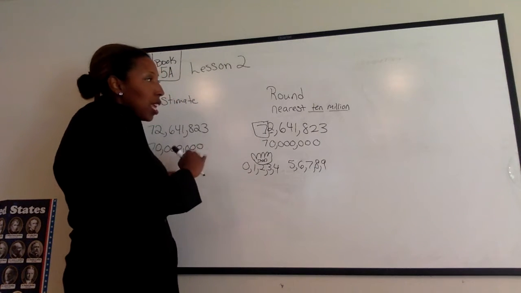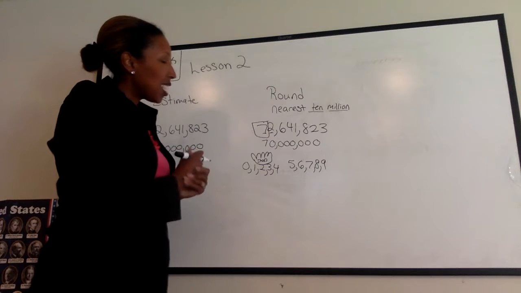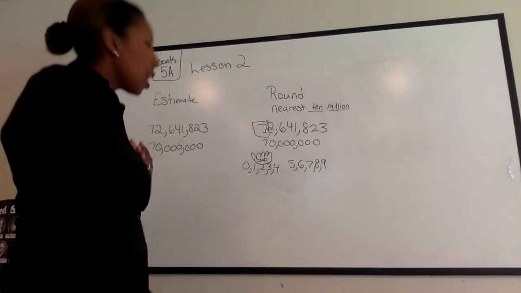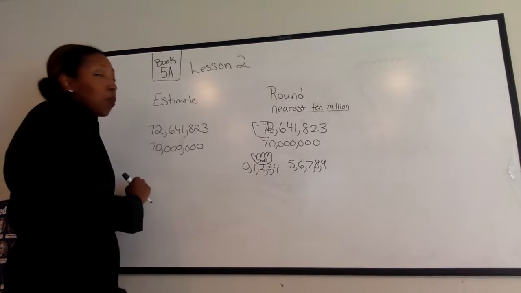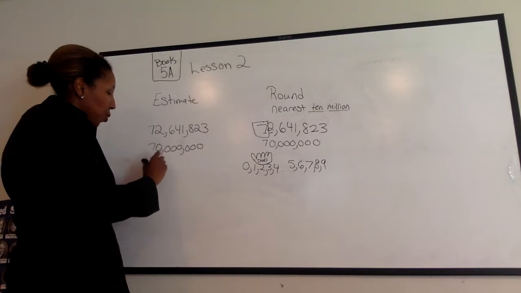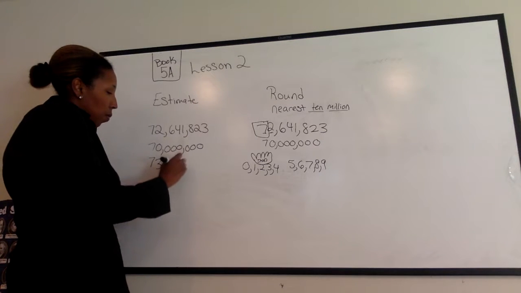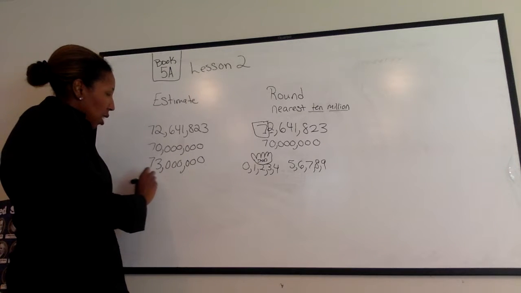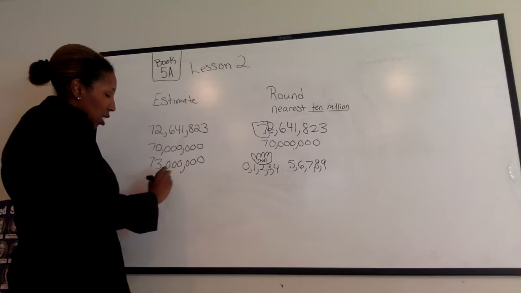Okay? Now, if I was to say estimate this and someone else walked up, they might say, oh, I am going to take this number, I'm going to estimate it a different way because, again, this side is guessing. They might say, I'm going to do 73 million. Someone else might walk up and say, I'm going to say 72,600,000.